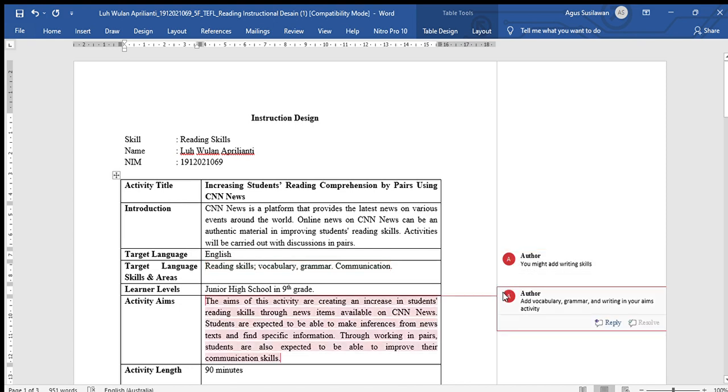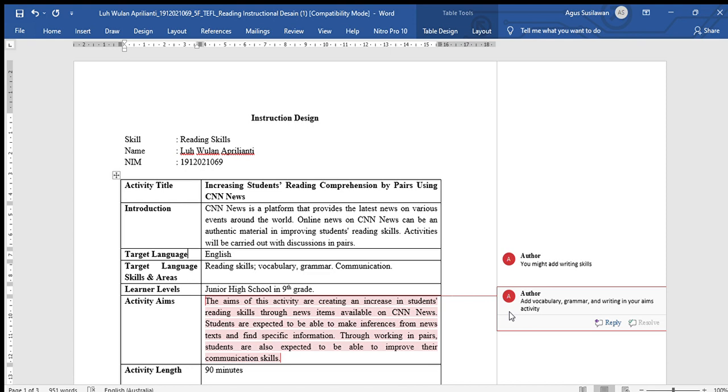And now we move into the activity aims. It is also a good activity aim, but I think you miss several things. Here, I have a comment for you. You have to add vocabulary, grammar, and also writing skill in your activity aim, because I don't see you write those things. You just write reading skill and communication skill. You need to consider that your activity aim is in accordance with the target language skill and area.